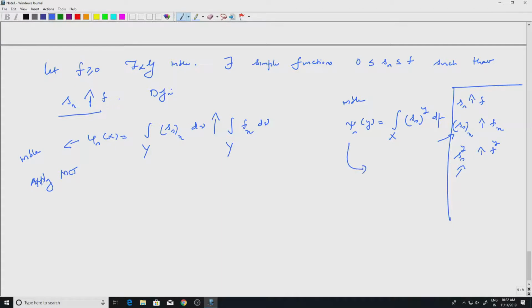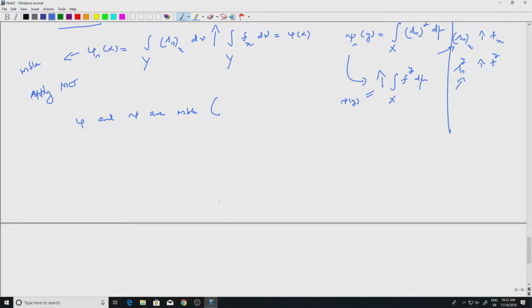Similarly, psi n will also increase to the integral over x of f super y d mu. If I call this phi of x, the phi function for f, and this psi of y, then phi and psi are measurable because they are increasing limits of phi n's, that is, limits of measurable functions.